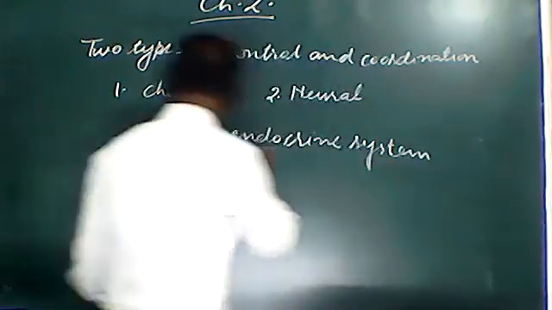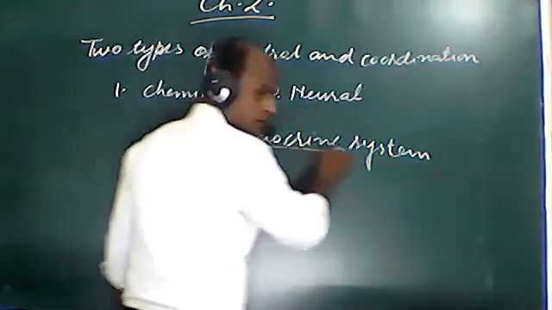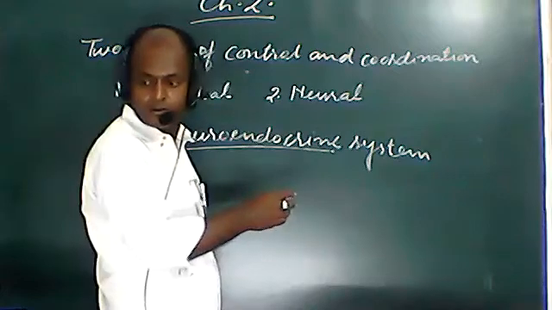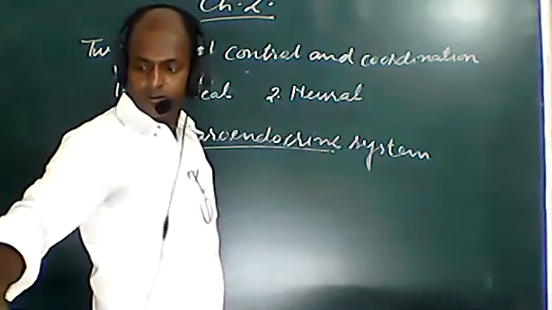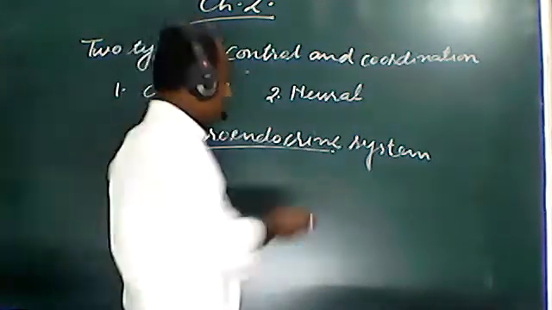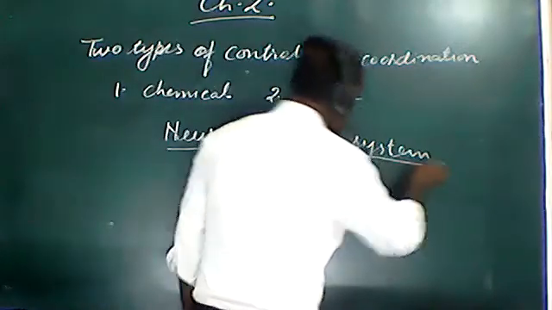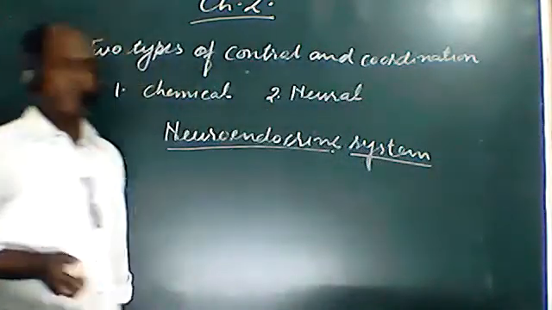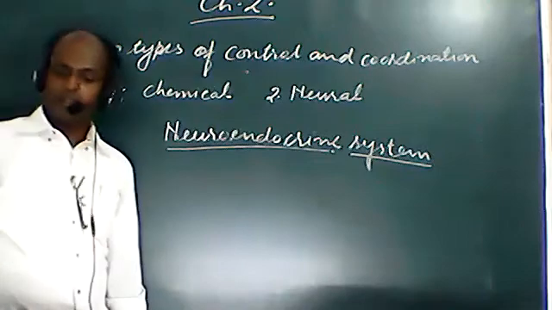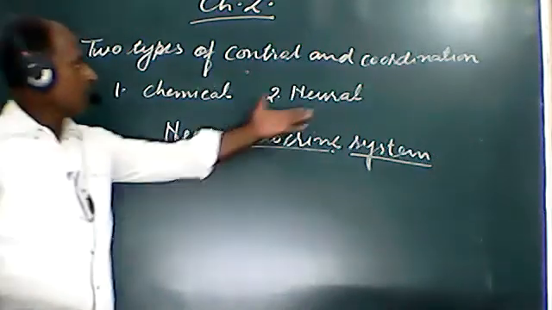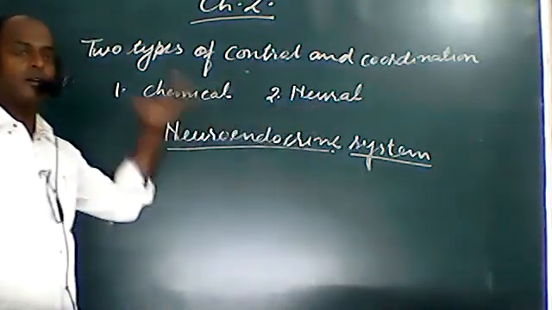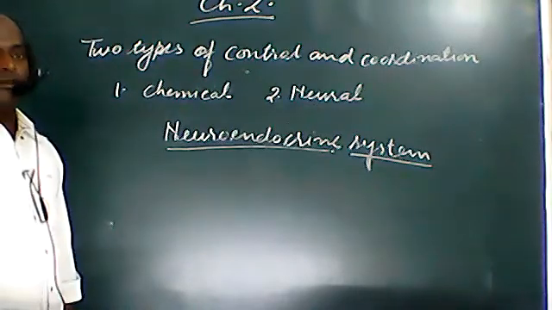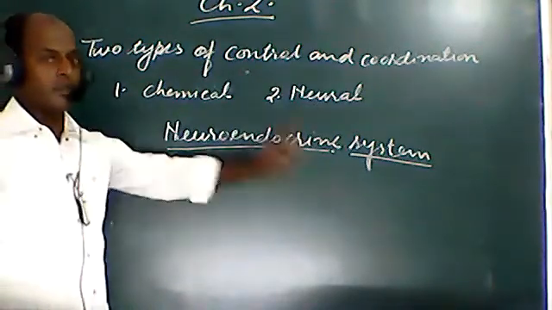It is not given in your book, but if it is asked in the exam what is the neuroendocrine system, then you can easily write that the neural coordination and chemical coordination is called the neuroendocrine system.